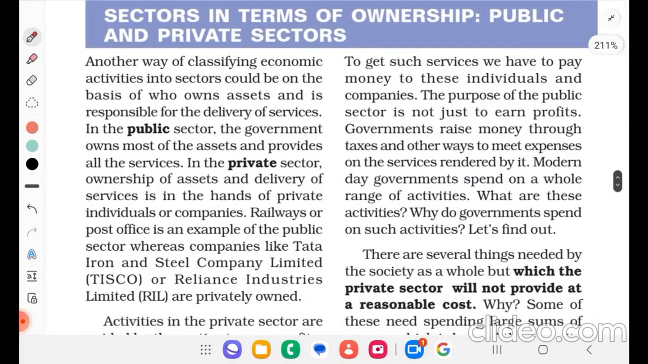Sectors in terms of ownership: public and private sector. It is based on ownership. Another way of classifying economic activities into sectors could be on the basis of who owns assets and is responsible for the delivery of services. In the public sector, the government owns most of the assets and provides all the services. In the private sector, ownership of assets and delivery of services is in the hands of a private individual or a company. Railways or the post office is an example of the public sector, whereas companies like Tata Iron and Steel Company Limited or Reliance Industries Limited are privately owned.